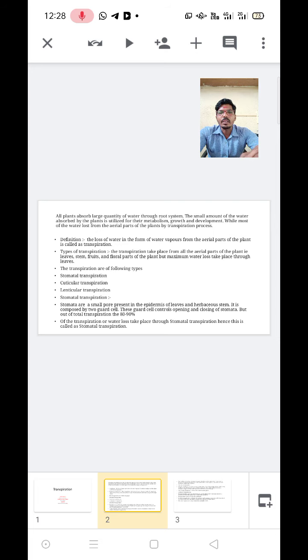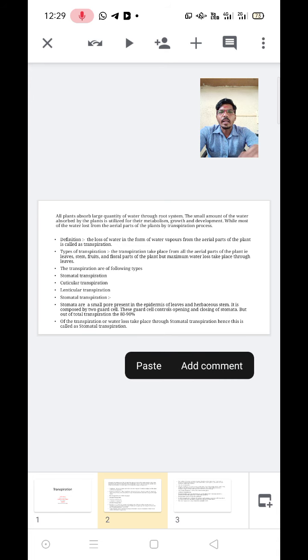What is transpiration? Transpiration is a physiological process. In this process, all plants absorb a large quantity of water through the root system. A small amount of water absorbed by the plant is utilized for metabolism, growth and development, while most of the water is lost from the aerial part of the plant by the transpiration process. In the plant, 80 to 90% of the water is present.